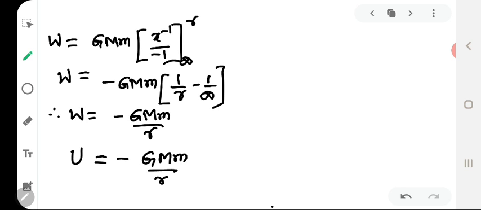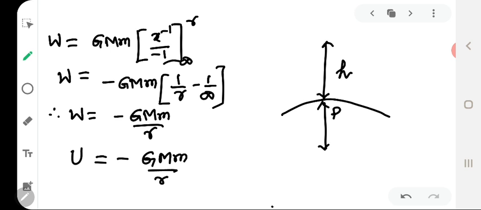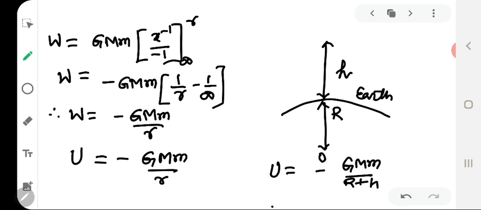From this equation, it follows that the gravitational potential energy of a body at a height h above the surface of the earth is given by U equal to minus GMm by R plus h.